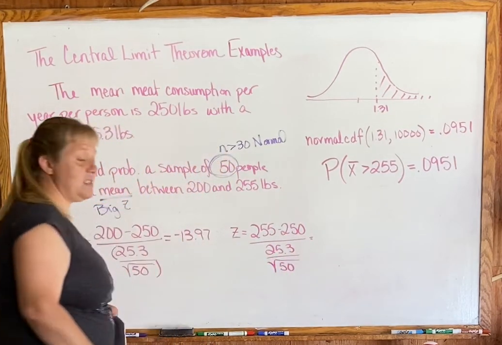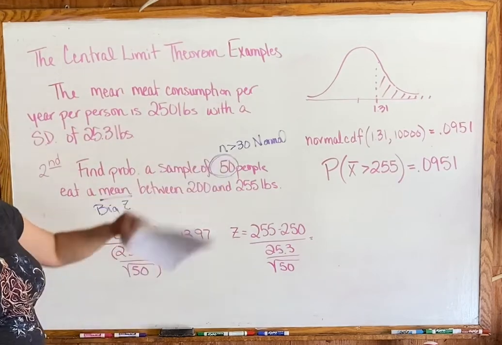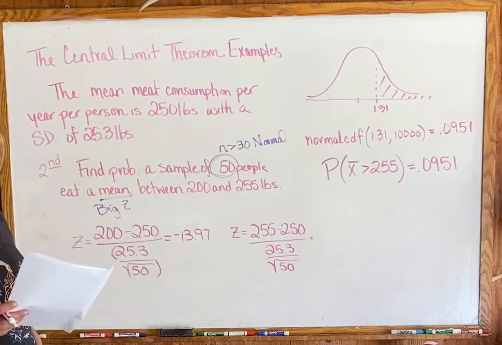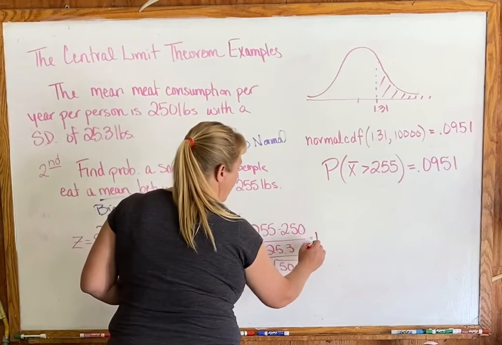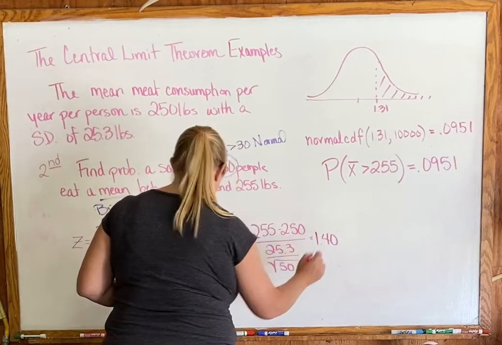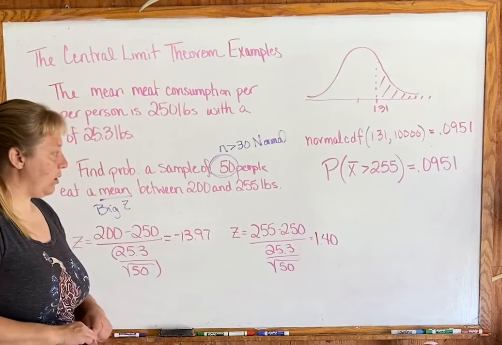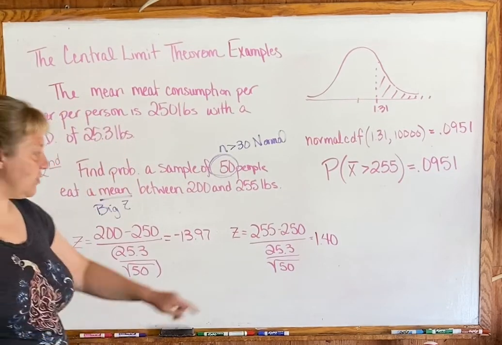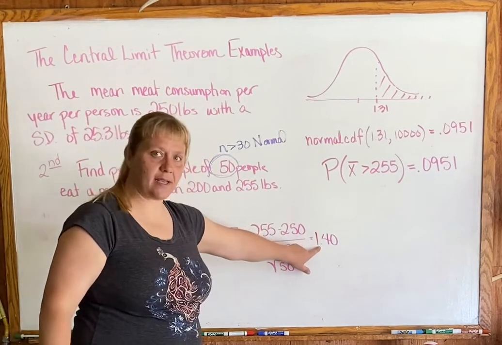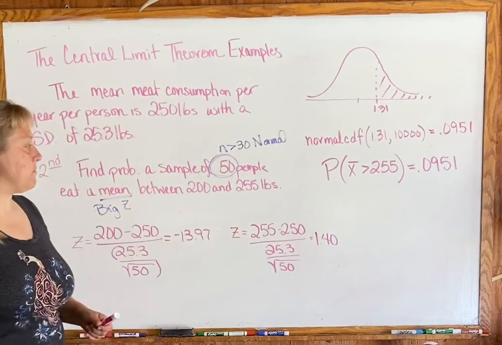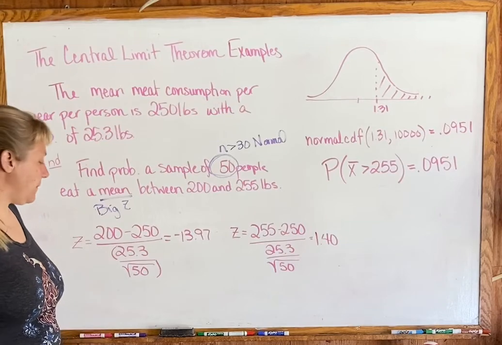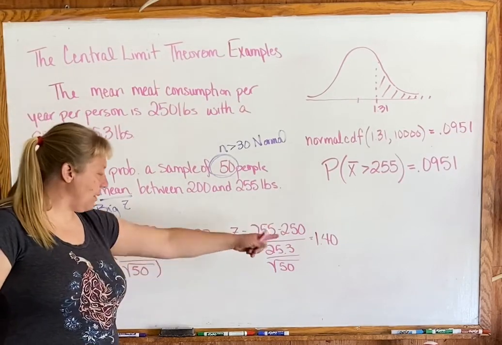And that is most definitely going to change our z-score. So try plugging this into your old calculator, and you should end up with 1.40. So this sample size definitely affects the z-score. So we switched our problem, so we switched our sample size. Okay. But we got a weird one and we got a regular looking one.